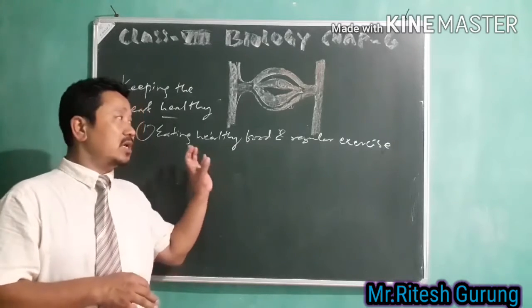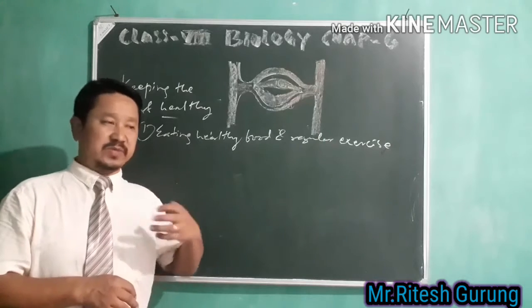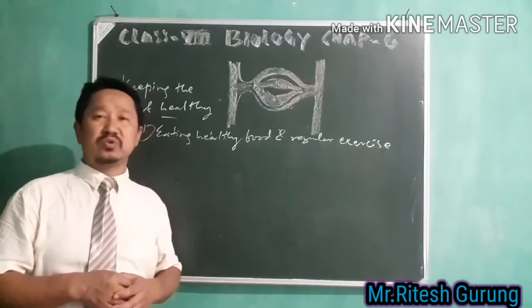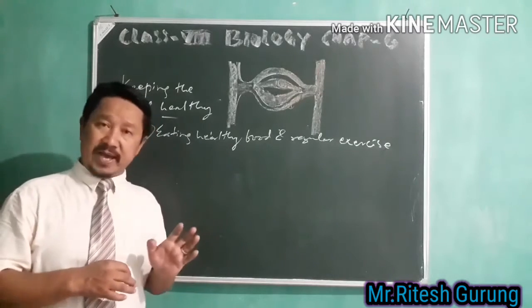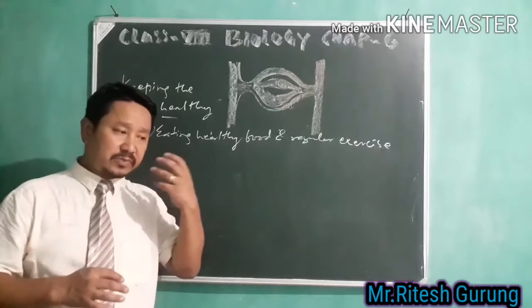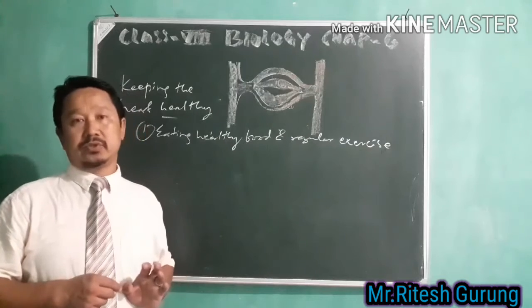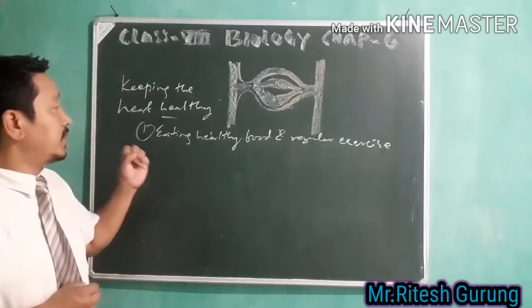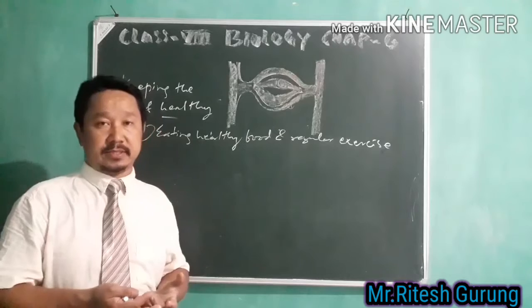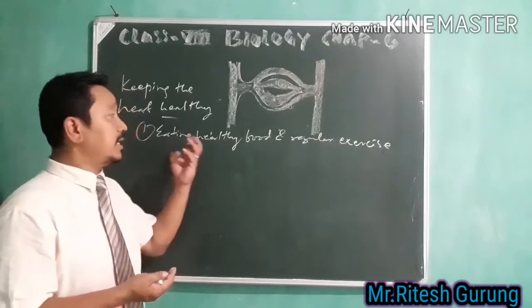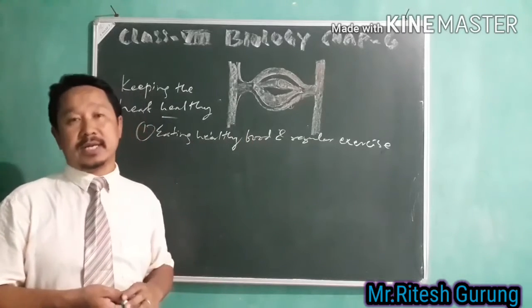Especially oily food and fried food should be avoided because they contain fat, and this fat increases your weight and leads to obesity also. So you need to have very good eating habits.